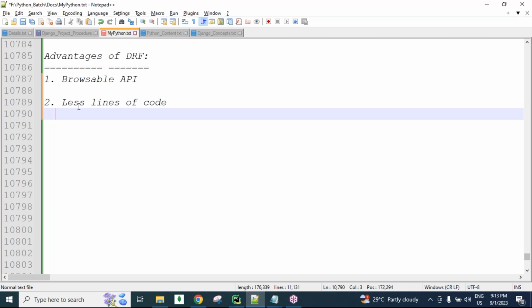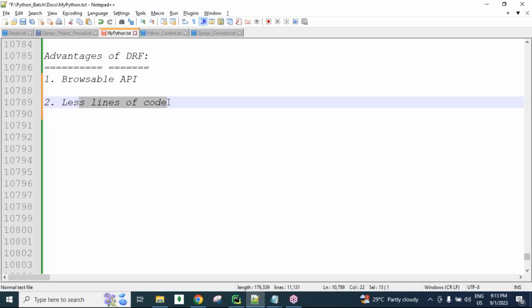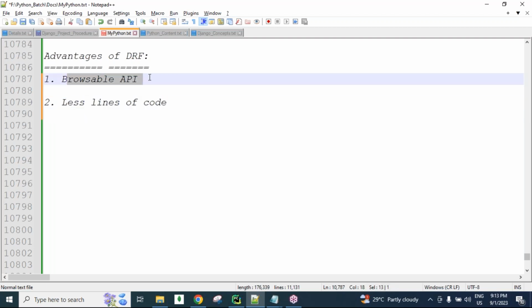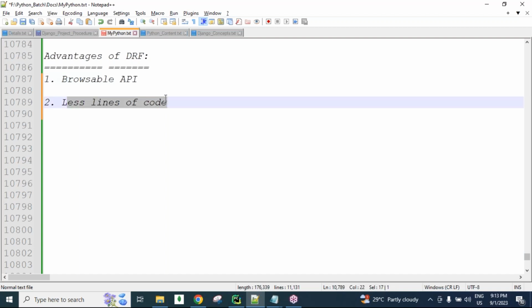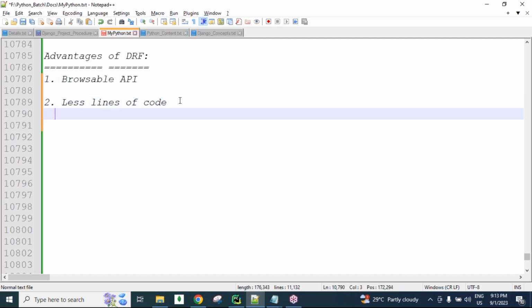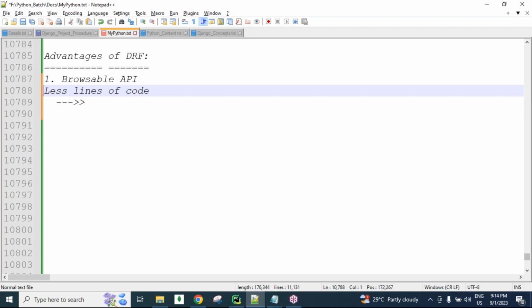See here, by taking this point, a lot of points we can build up. Because of the browsable API, we are not writing UI code, HTML code. HTML code we are not writing means obviously fewer lines of code only. Fewer lines of code means a lot of points we can build, guys, or else because of this browsable API feature only, we can get all these points.